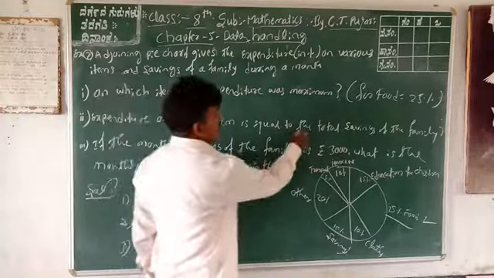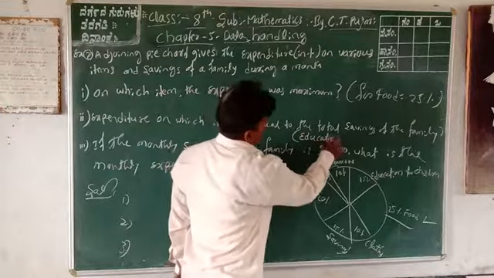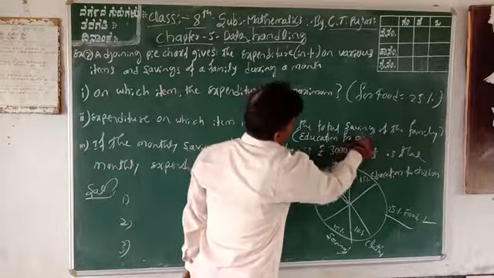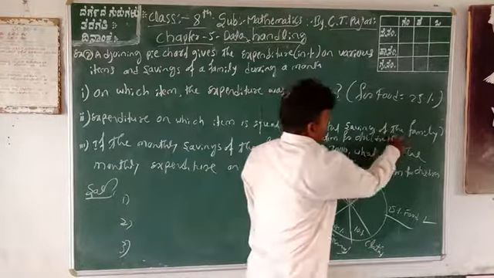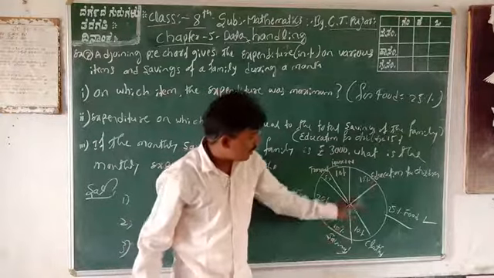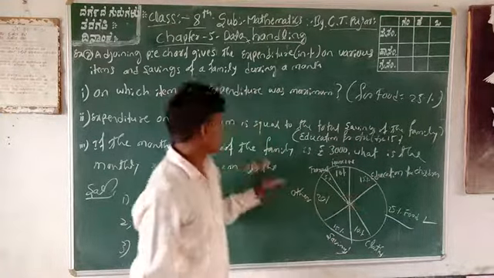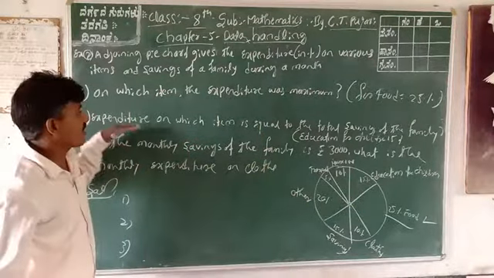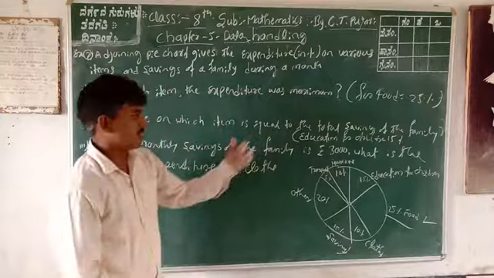This is also 50%. Saving is 15%. This is equal to education of children, also 50% expenditure. Therefore, the expenditure on the item equal to the total saving is education for children.